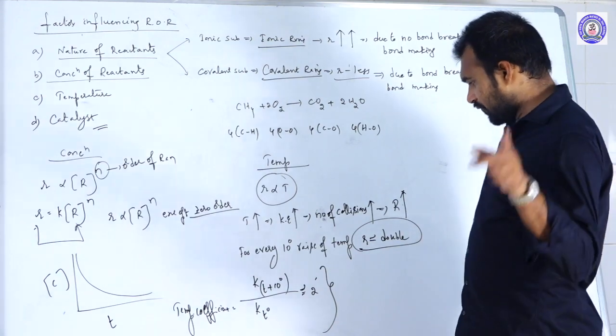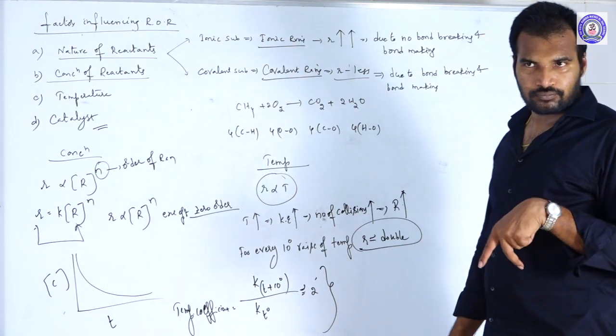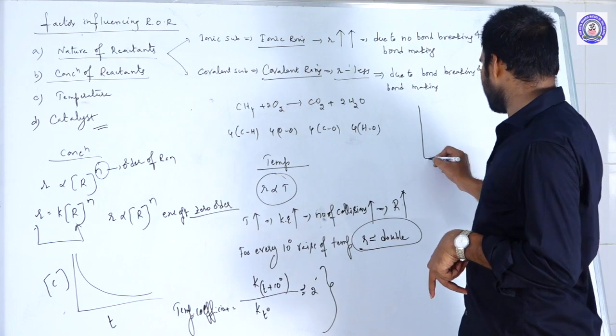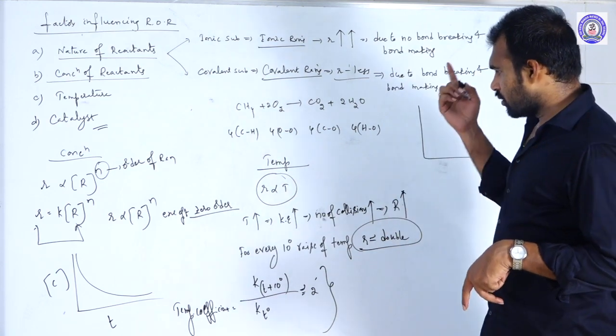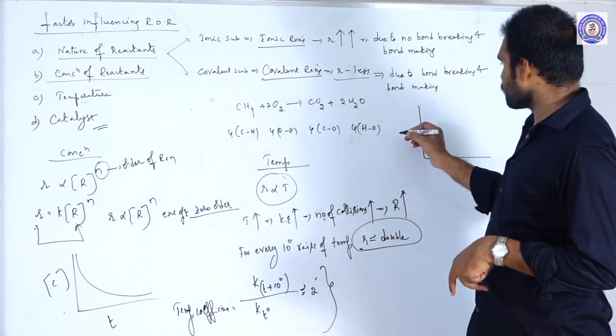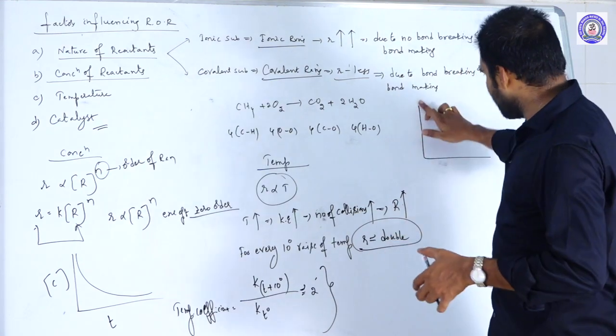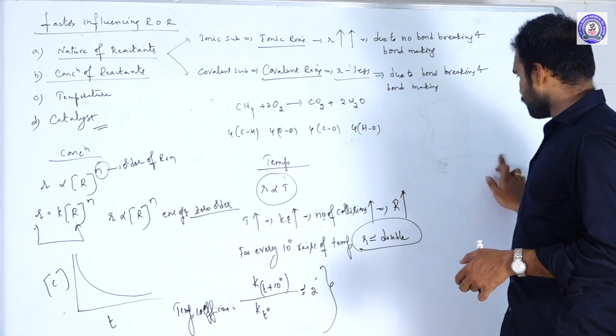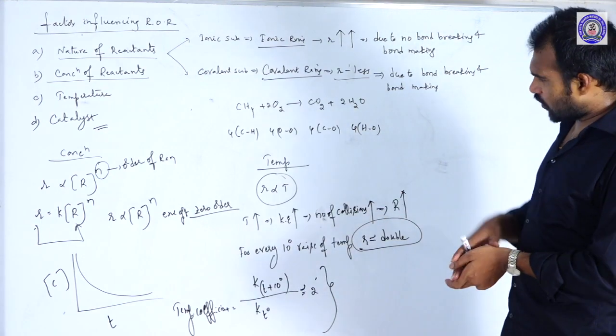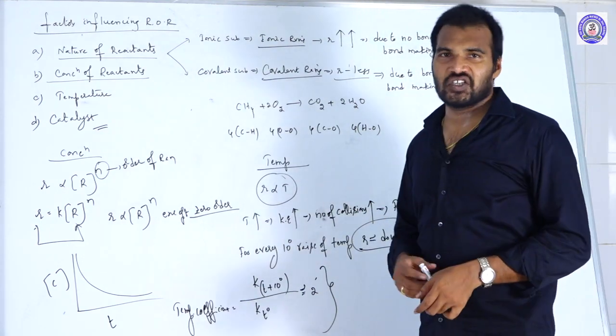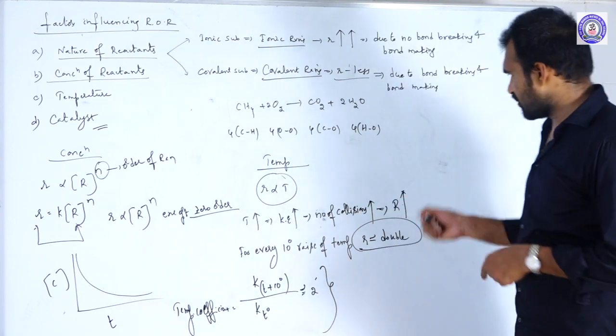To explain this effect of temperature, we use the Arrhenius equation.